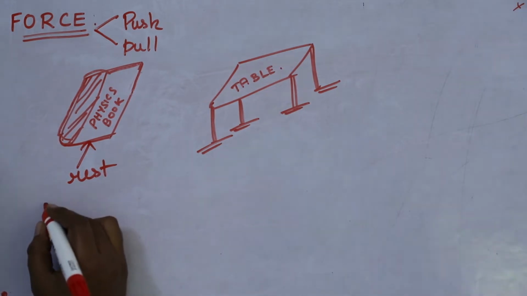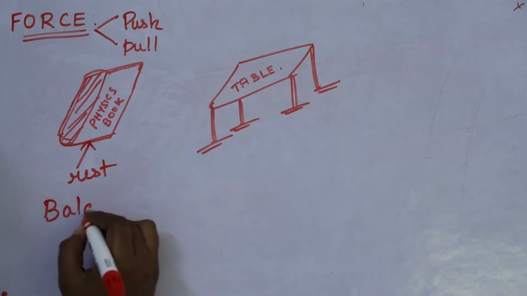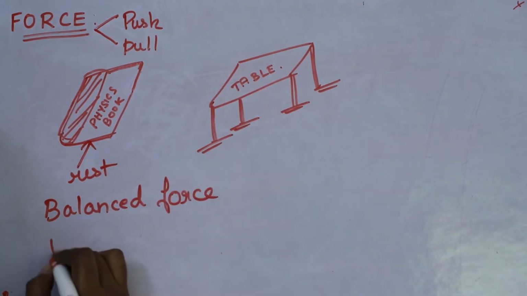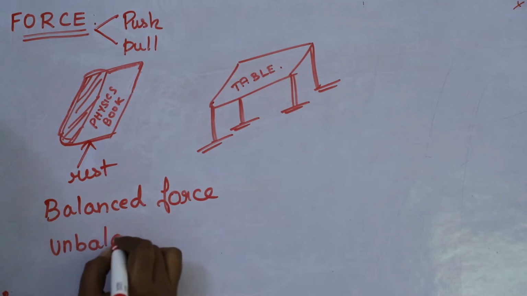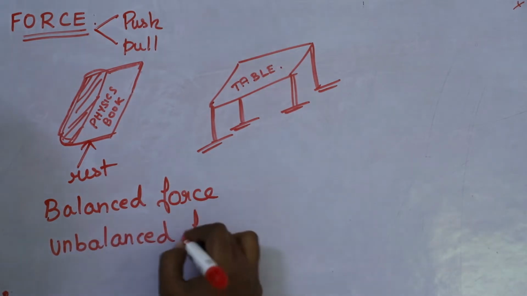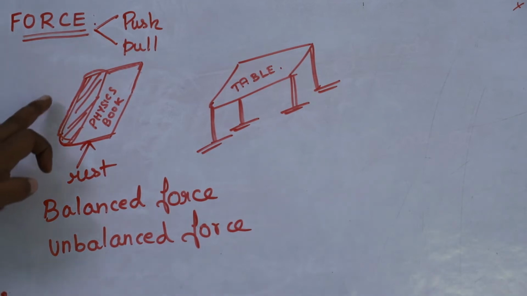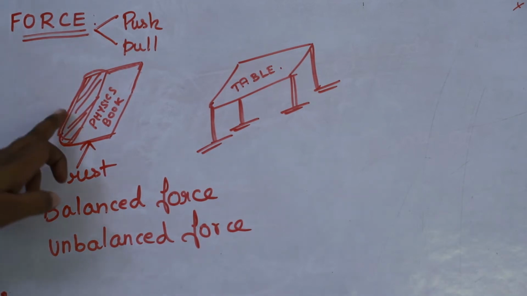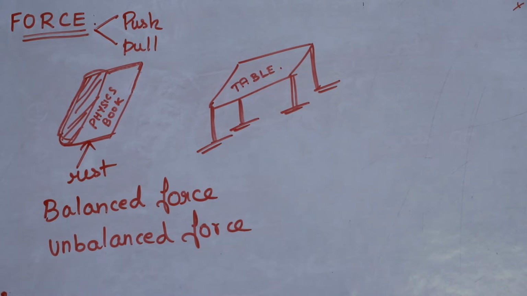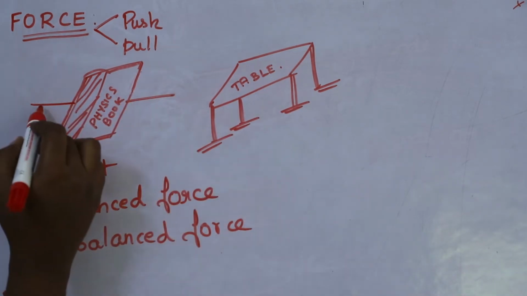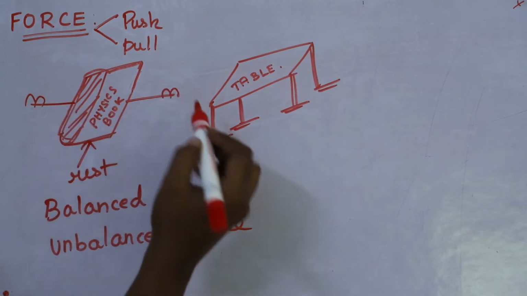Here we are going to discuss what is a balanced force and unbalanced force. Very easy, okay. Balanced force. You consider the same example. You have a book in your hand. You tie two strings on either side of the book and pull on both sides.